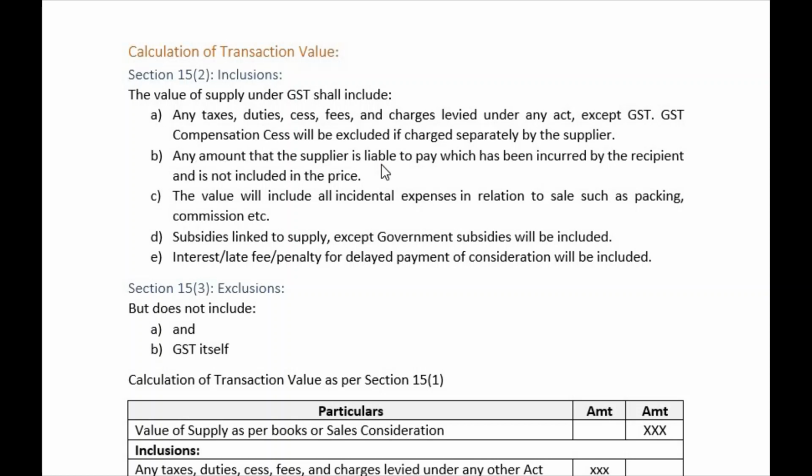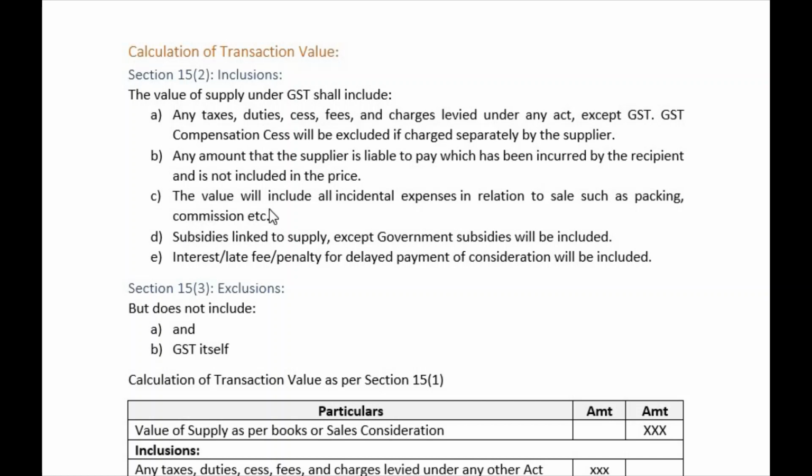And then any amount that the supplier is liable to pay which has been incurred by the recipient and is not included in the price. If the recipient incurs any extra amount which is payable by the supplier, that will be considered as a part of supply. For example, if you are purchasing some machine and if the transportation amount is being paid by the recipient on behalf of the supplier, then that will be a part of the consideration, and therefore we are considering that as inclusion, right? Section 15(2)(b), right?